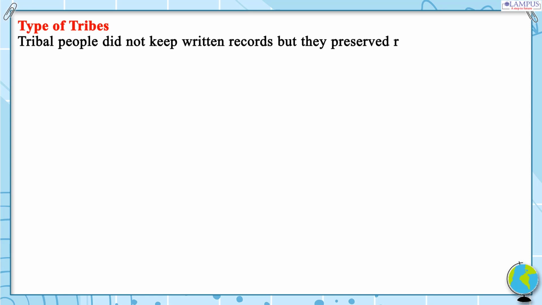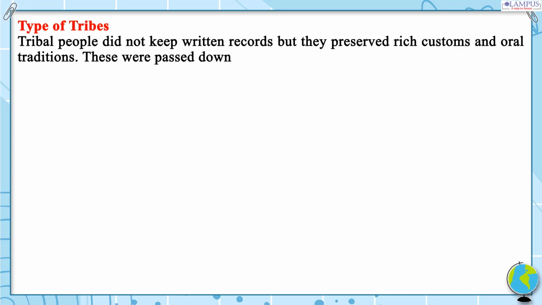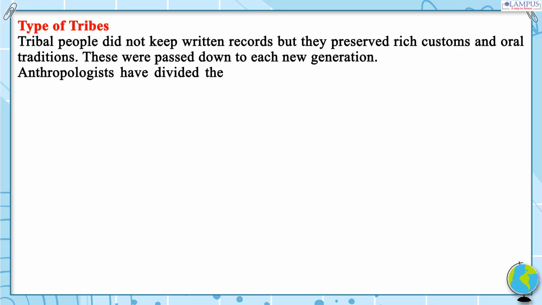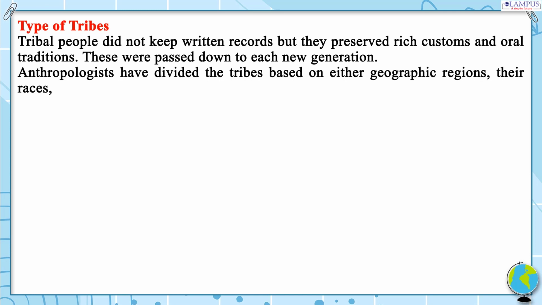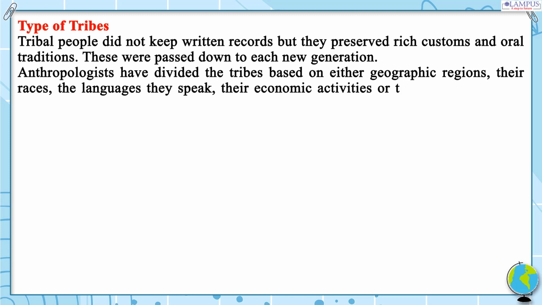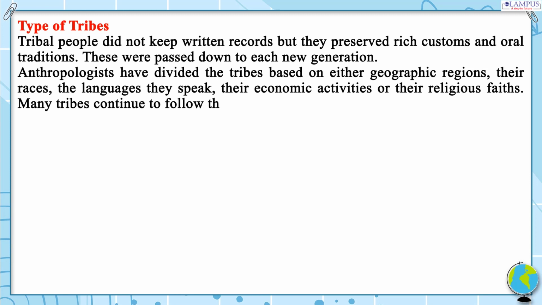Types of tribes. Tribal people did not keep written records, but they preserved rich customs and oral traditions. These were passed down to each new generation. Anthropologists have divided the tribes based on either geographic regions, their races, the languages they speak, their economic activities, or their religious faiths. Many tribes continue to follow their original way of life till today.